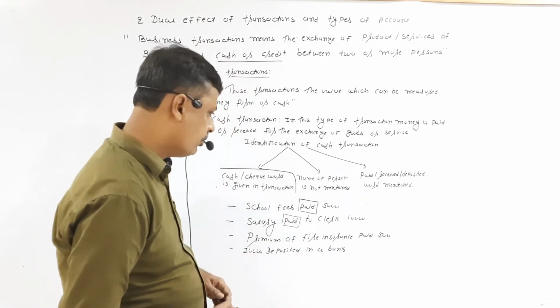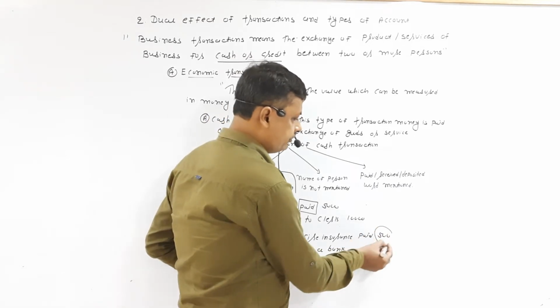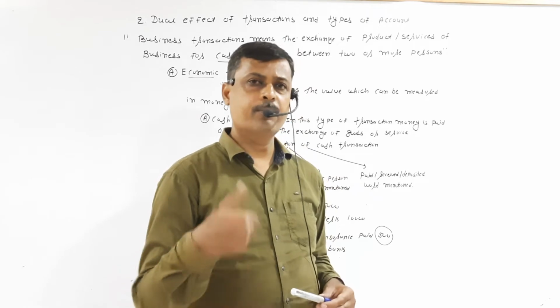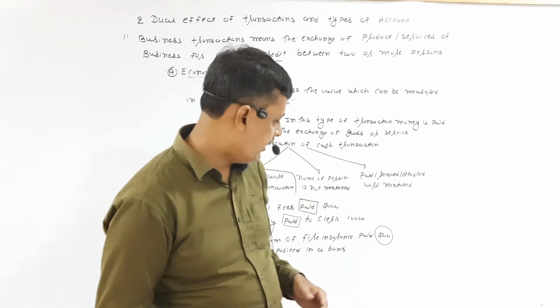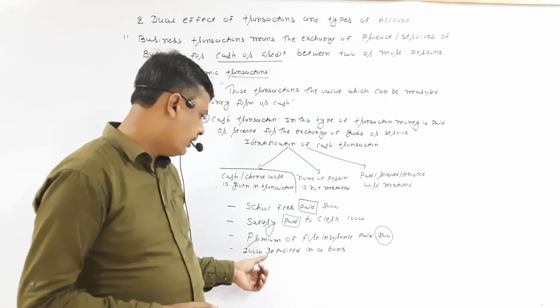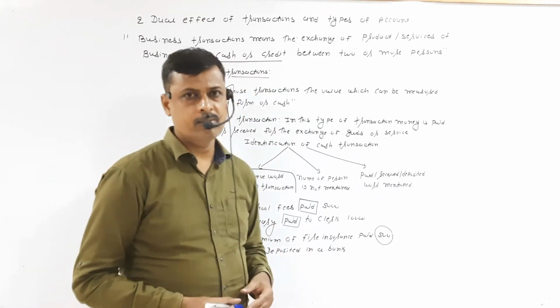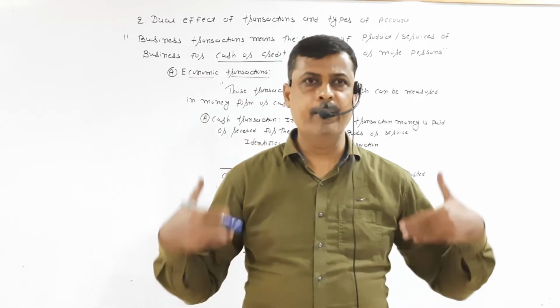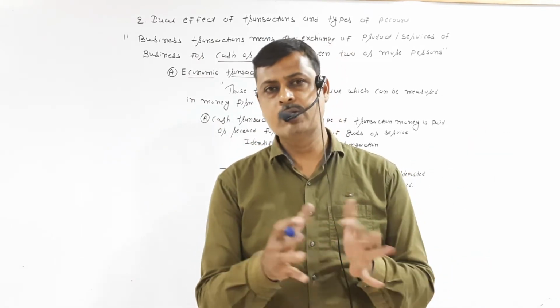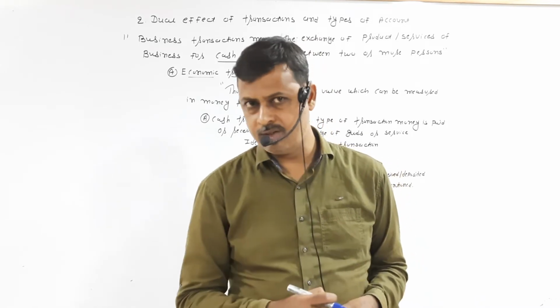Premium of fire insurance paid 500. So whenever we take insurance, we must pay insurance premium, and the paid suggests this is cash transactions. 10,000 deposited in a bank, and whenever you deposit it in a bank, at that time cash goes out. So it also suggests that this is a cash transaction.